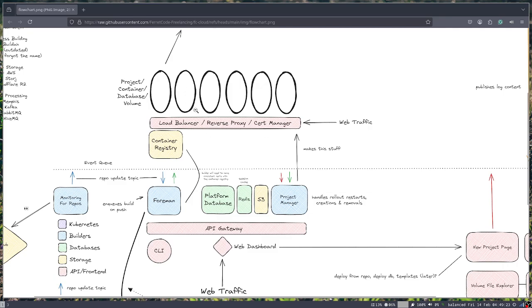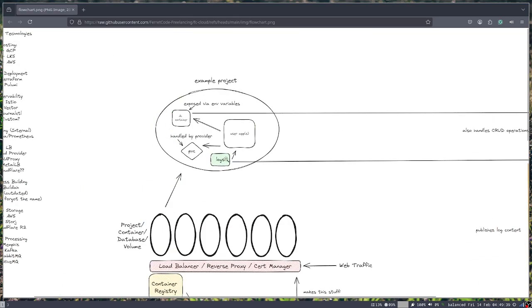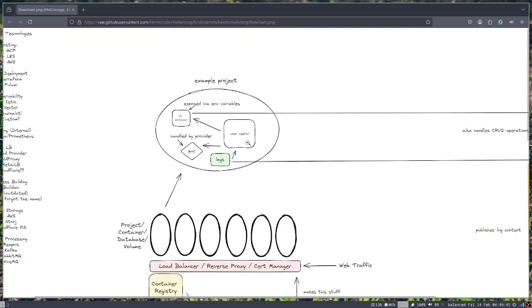So this is an example of the user environment. And as you can see, if we go in here a little bit, this is the user app. This will be the built source code from the Git repo that was built by the foreman, which I should mention is published to the internal container registry after the build is finished. So this will pull from the registry when it deploys the app.